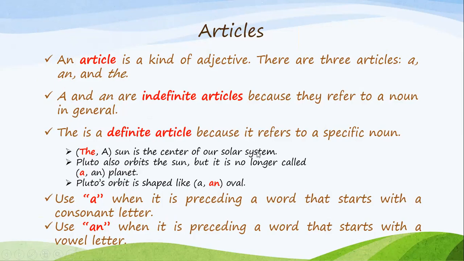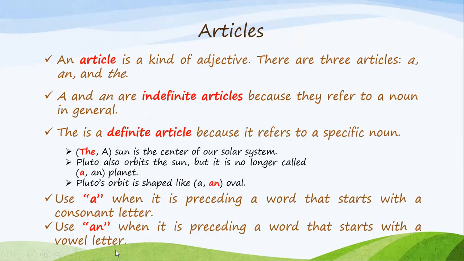Sun is the center of our solar system. Of course, we use the because there's only one sun, and we're talking about that specific sun. So the sun is the center of our solar system. And then Pluto also orbits the sun, but it's no longer called a planet. A planet, any planet, not Pluto, any planet. So a planet. And then Pluto's orbit is shaped like an oval. Also, a and an are used for the in the indefinite form.